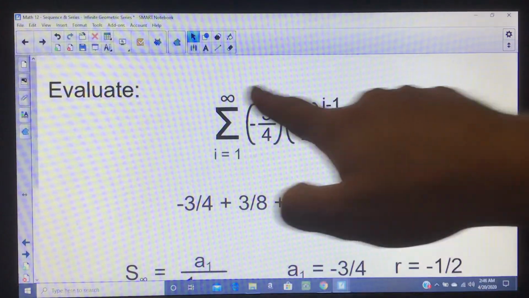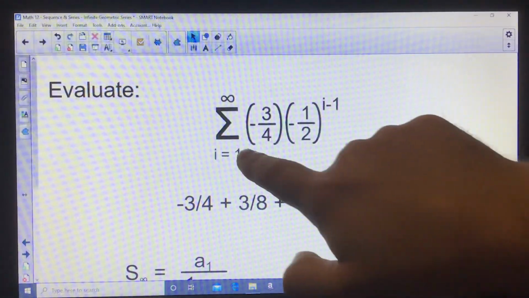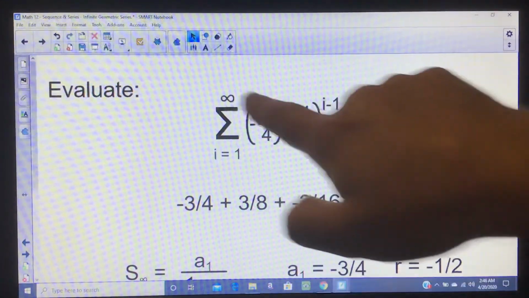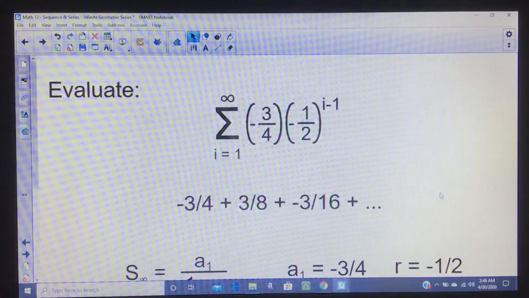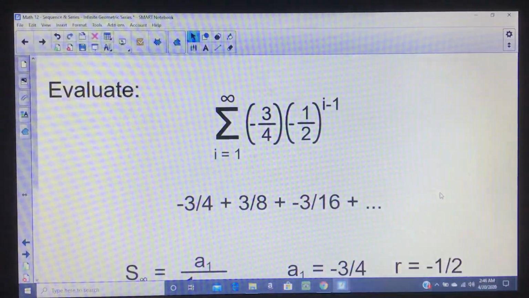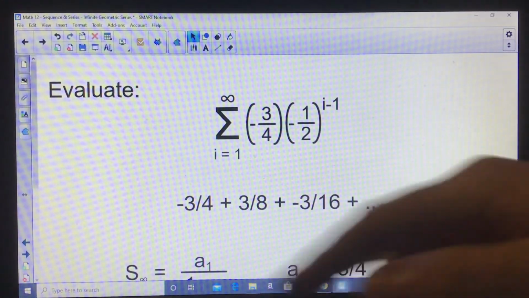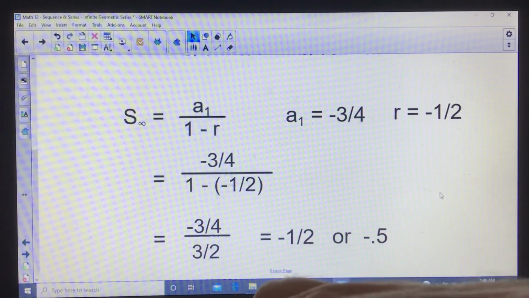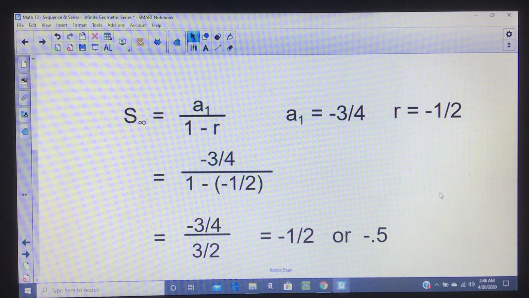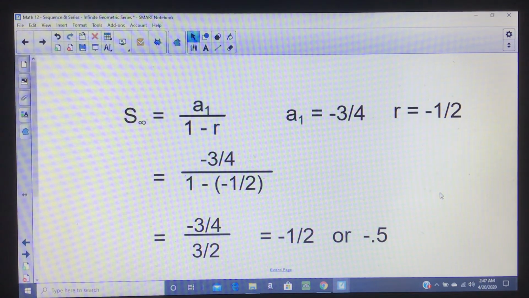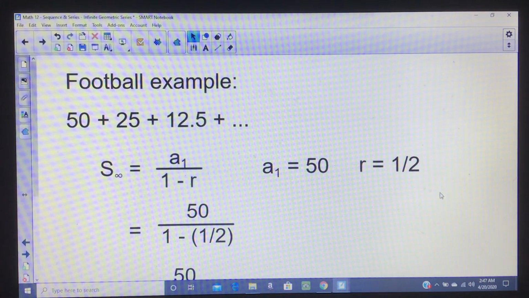What is the value of this? This is basically asking, what happens if I plug in 1, 2, 3, all the way up to infinity, if I make infinite terms? If I make infinite terms, they all look like this. And if they all look like this, the formula tells me what they added up to. All right? So I'll end back with the football example to show you that intuition told us the football example would add up to 100. I'll show you this formula does support that.